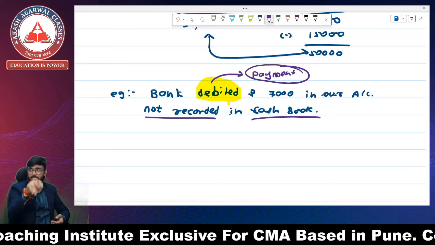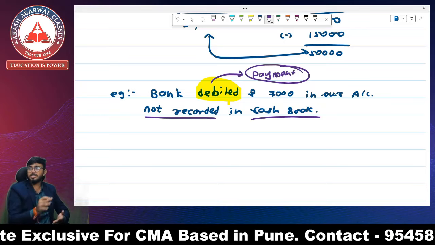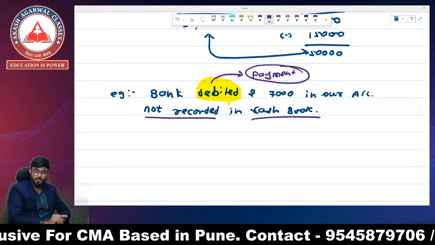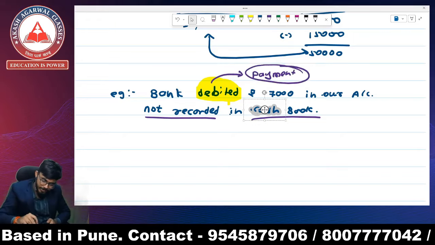And because of this transaction, there is a difference between cash book and passbook. So we have to match this difference. And how can we match this difference?